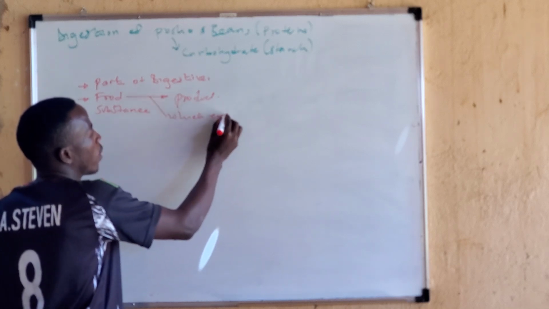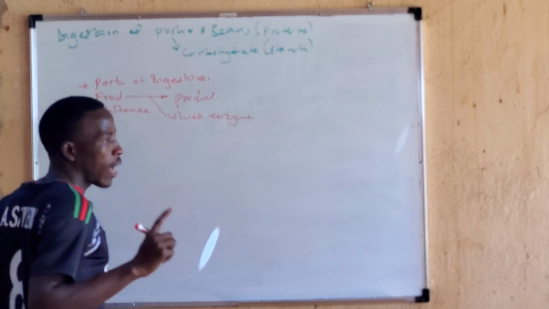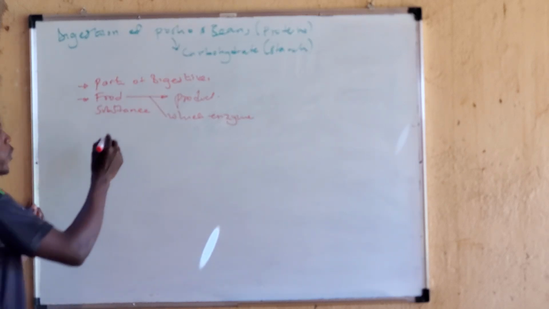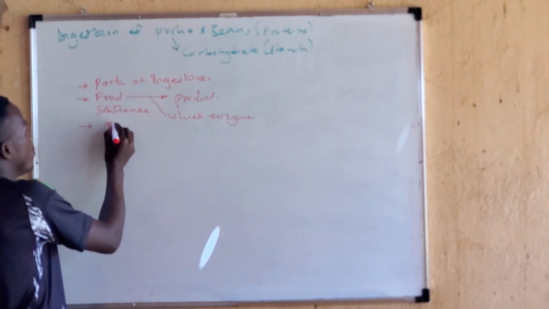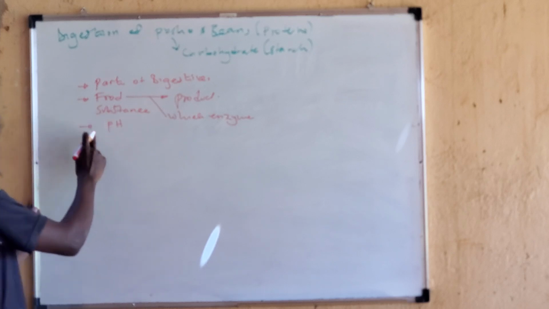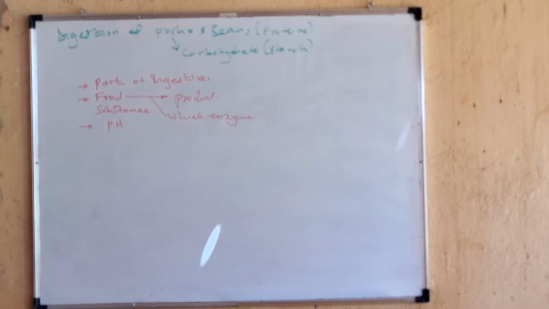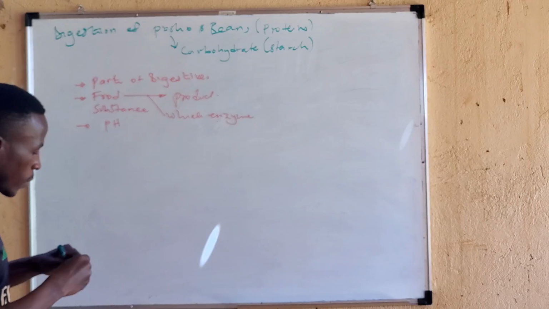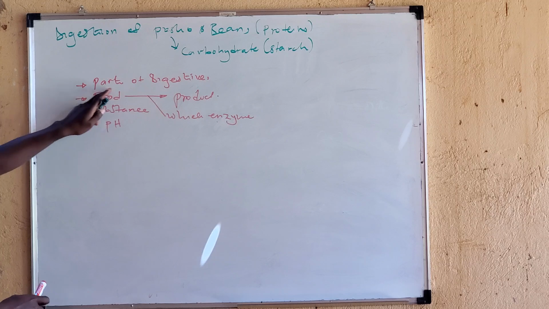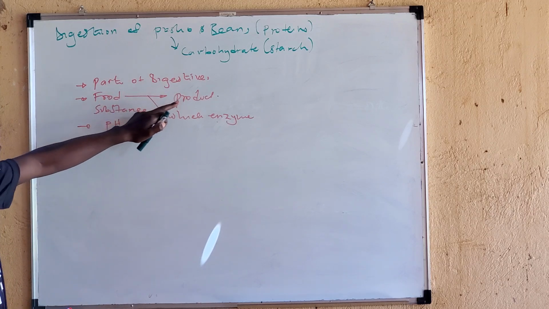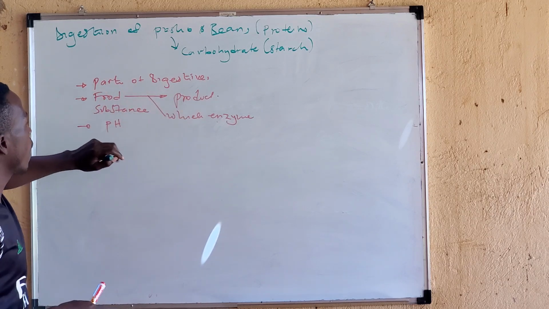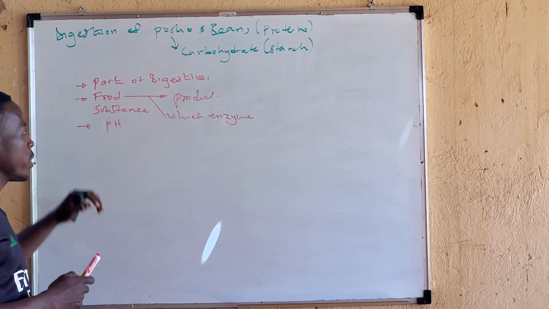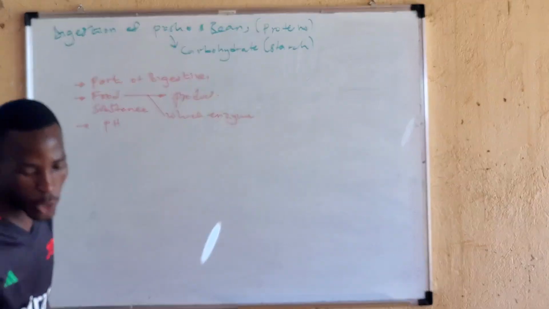However, don't forget the properties of enzymes: they work under a specific pH. Therefore, come and tell us the pH of that enzyme. Altogether. Okay. Now, listen properly and carefully. We have seen the part of digestion, the food substance broken down, the enzyme, and the pH. We can now set off.